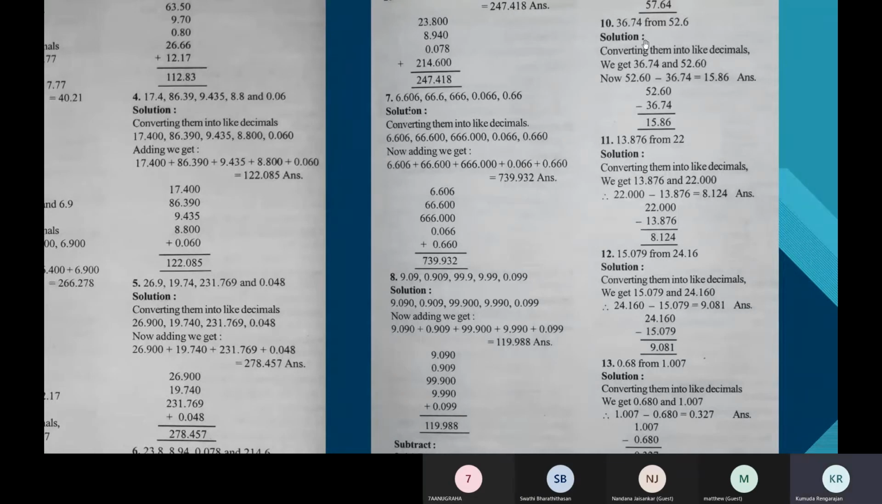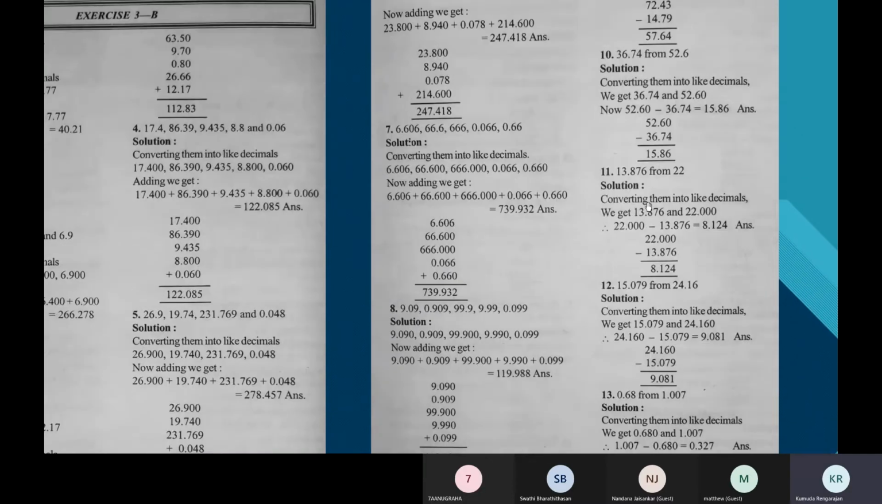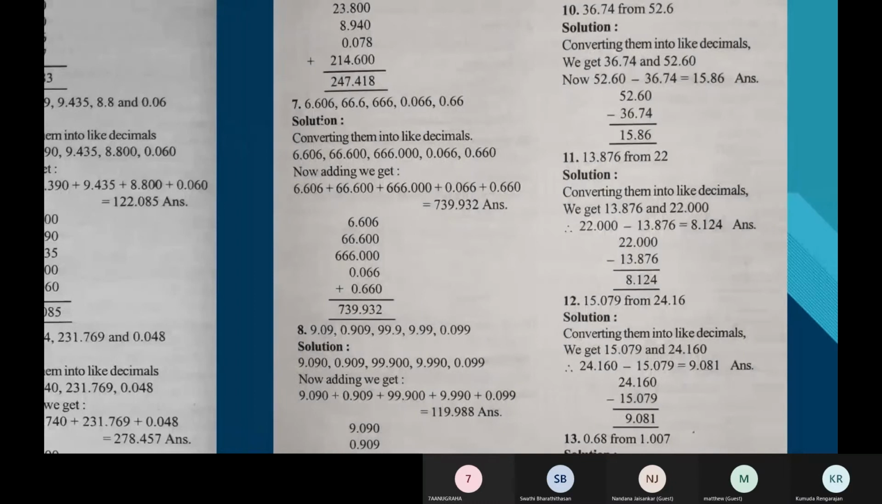See here, children, this is subtracting. You can see the heading here, subtract. Let's see the 10th one, children. It says subtract 36.74 from 52.6.